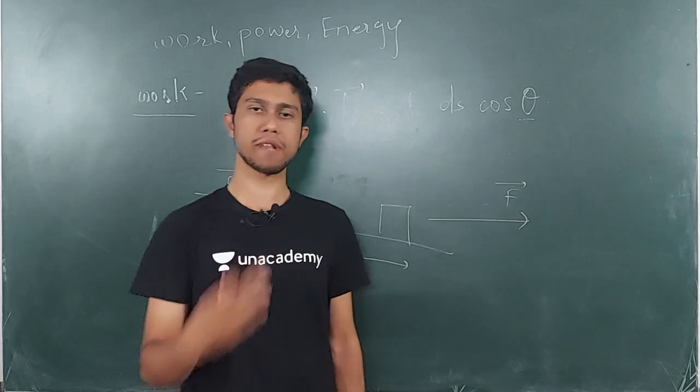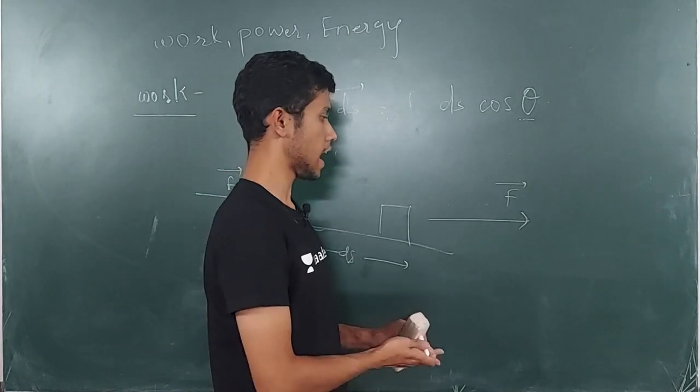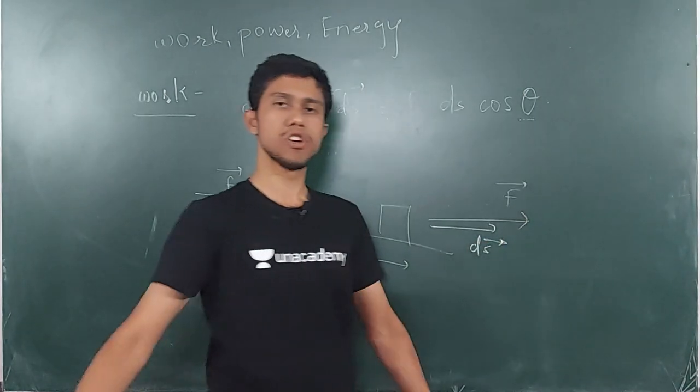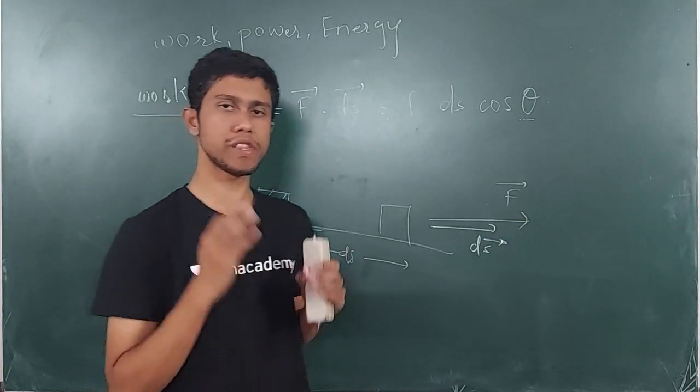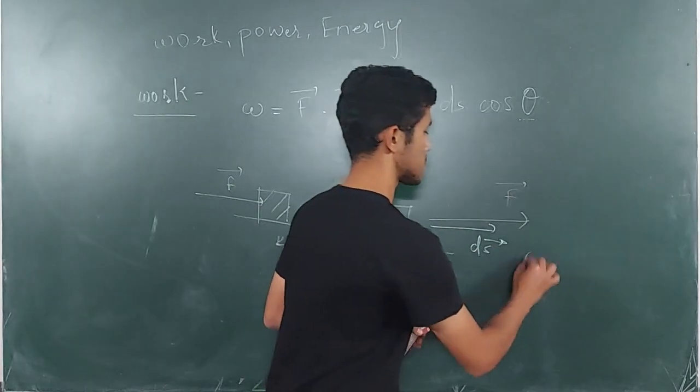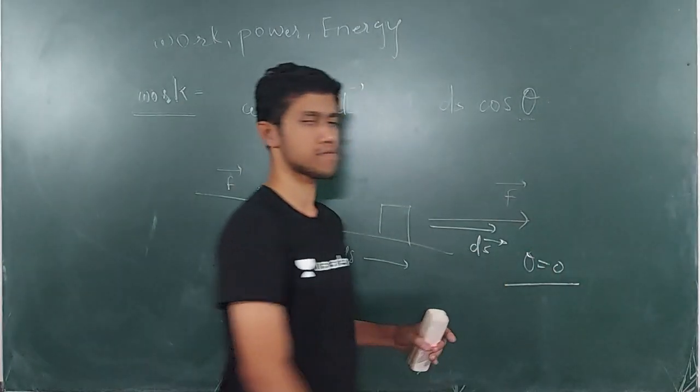What is the direction of displacement? The direction of displacement is also in this direction, that is ds. So now you can see the angle between the force as well as the displacement is 0. So theta is going to be 0.